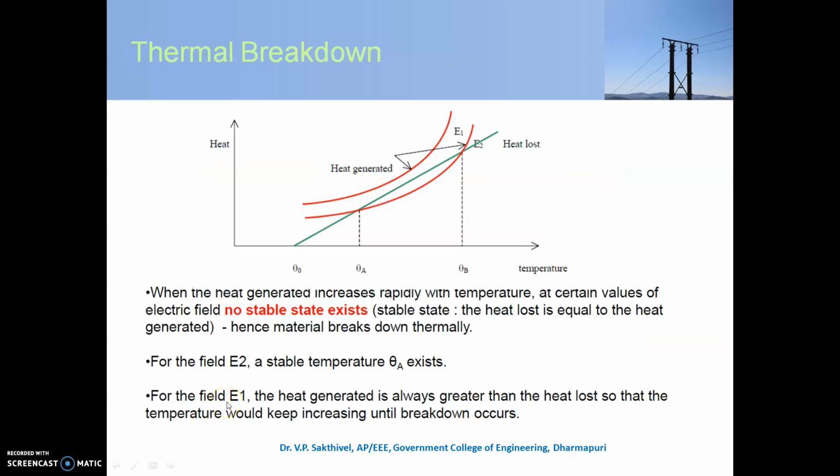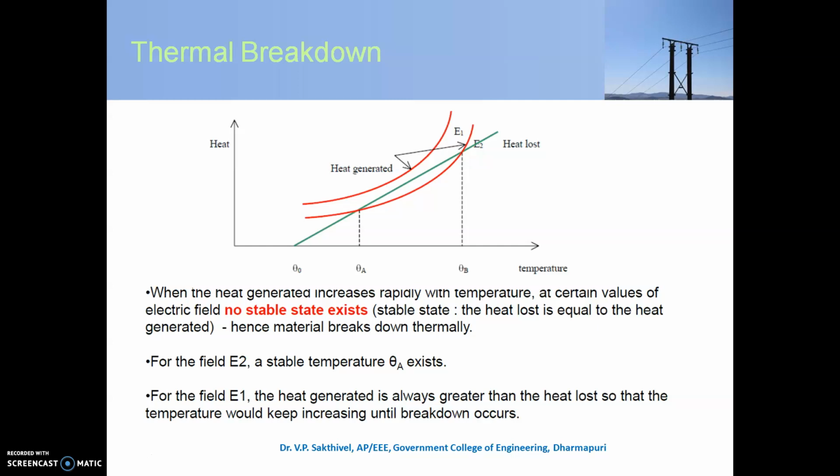Then thermal breakdown. If you apply DC voltage it will produce DC stress, and if you apply AC voltage, AC stress. For example, DC stress is denoted by WDC and AC stress is denoted by WAC, and the heat dissipated is assumed as WT. If the heat generated, that is WDC or WAC, is equal to WT, then there is no breakdown. If the heat generated is more than the heat dissipated, then the breakdown is going to occur.